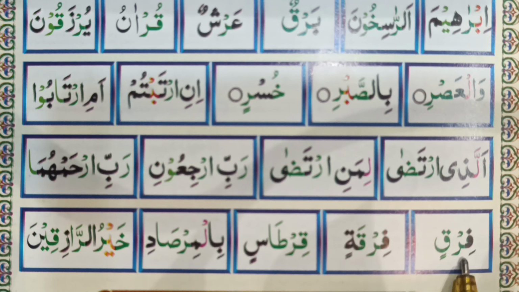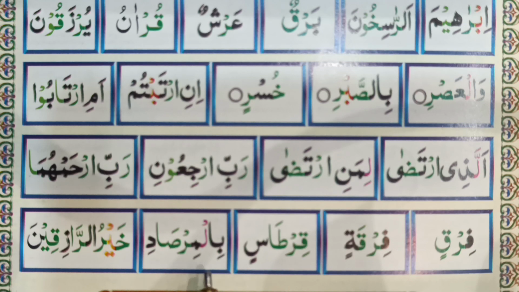So this is firqin. Firqin, the ra thick sound. Then firqatin. Then qirtasin. You can see the ta has thick sound. That's why we are making ra thick sound. Qirtasin.